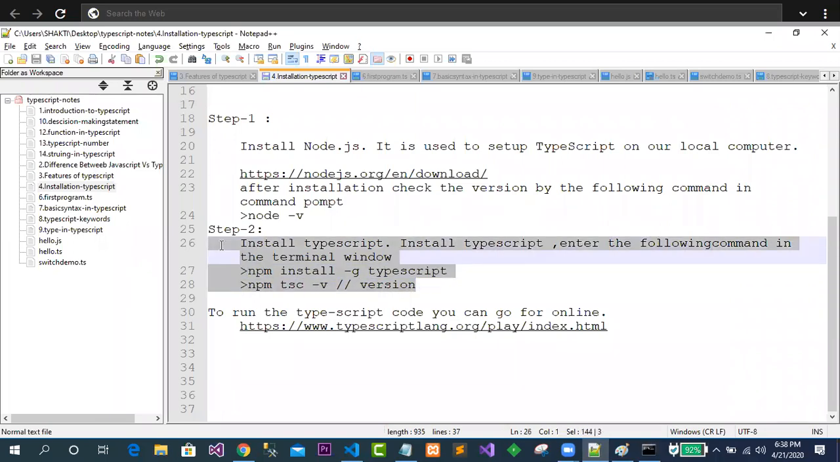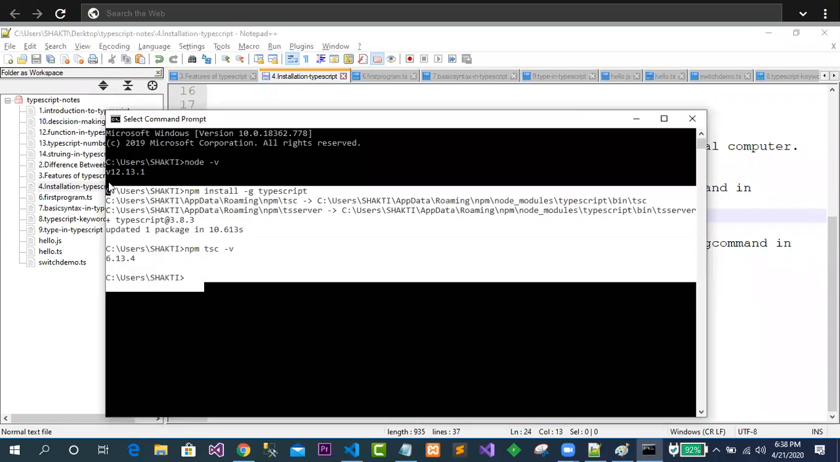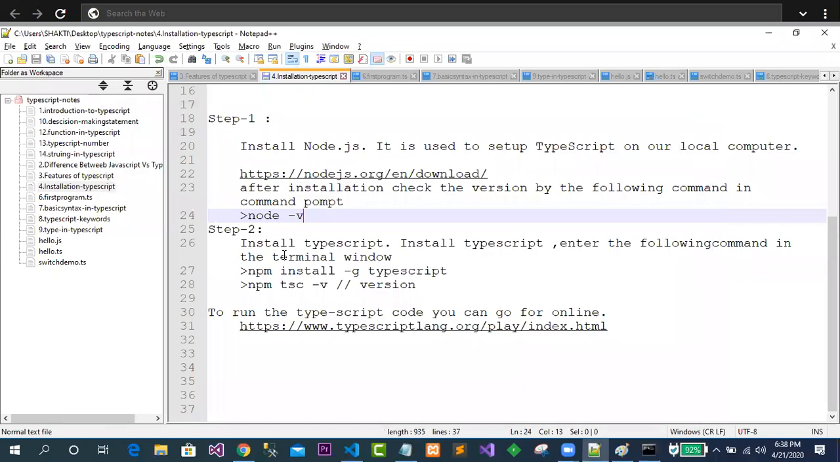After installation of TypeScript, what exactly are you going to do? You can write your first program in TypeScript. But before that, suppose you didn't install the software and you want to write a program in TypeScript, then it is online.